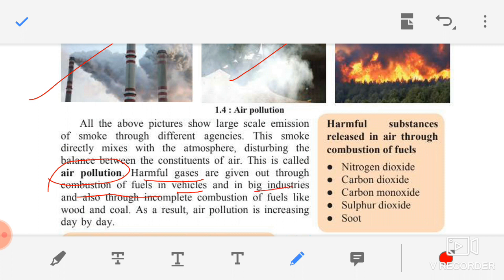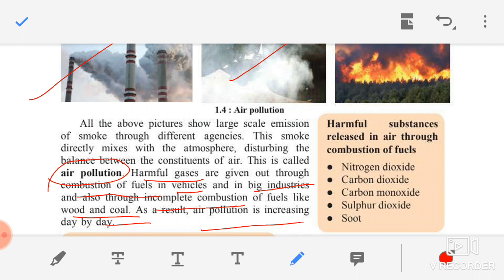Even the gases are released from the industries. Yes or no, children? So when these gases are released, air pollution takes place. Smoke is released, air pollution takes place. Even what happens due to the incomplete combustion of fuels like wood and coal? When wood and coal are half burnt, incomplete means half burnt, then also what happens? Air pollution takes place, and due to all these things, air pollution is increasing day by day. So we should find out the means to stop the air pollution.